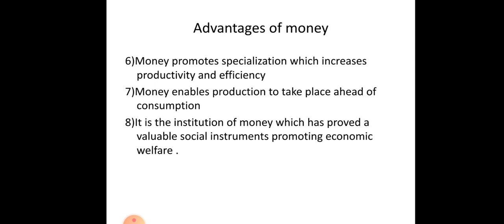Okay. Seventh point, money enables production to take place ahead of consumption. It enables some things to be produced ahead of consumption. Then the last point, the institution of money has proved a valuable social instrument promoting economic welfare. For example, an individual person is calculated as economically well, he belongs to an economically well family.